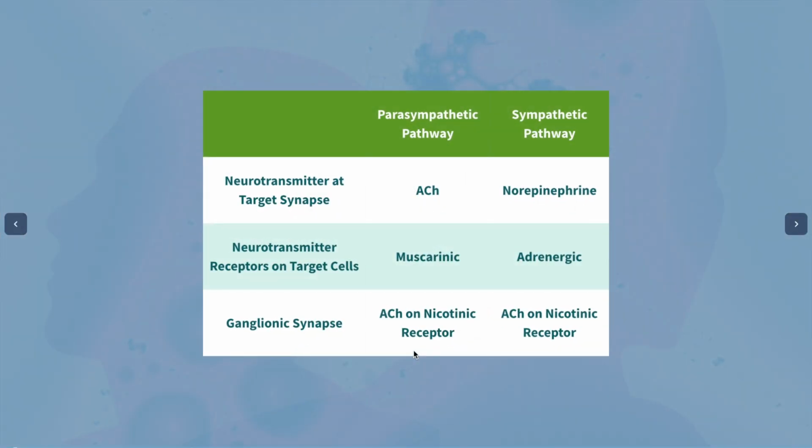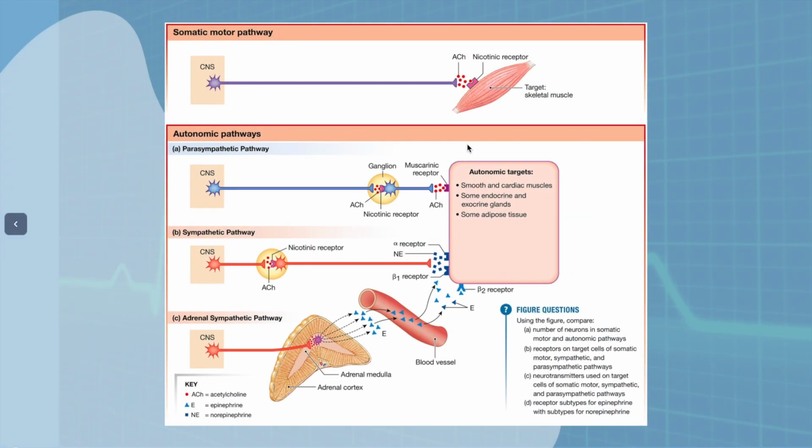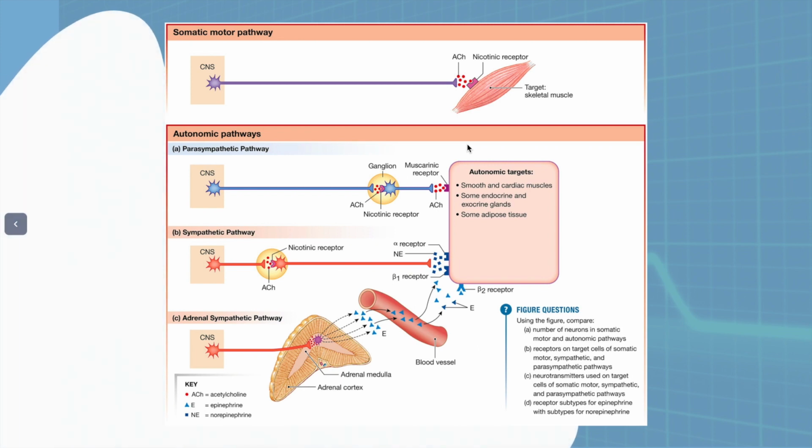This chart shows a small summary of the similarities and differences between the parasympathetic and sympathetic pathways. I wasn't able to cover everything in Chapter 11, but these are the main points, and this is a great chart that is a great summary for Chapter 11 in general.